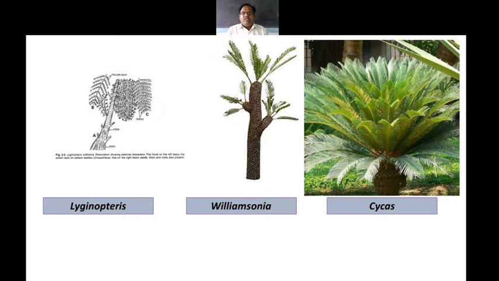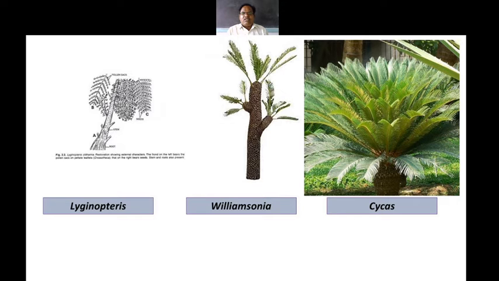In the case of vascular bundles, these plants are vessel-less, that is, the vessel which is part of the xylem is totally absent. So a number of characters are found in the gymnosperms.